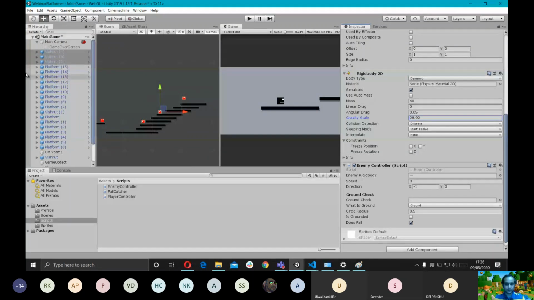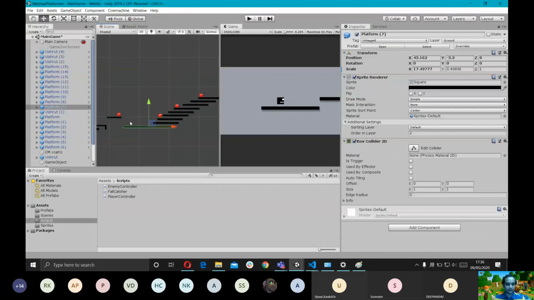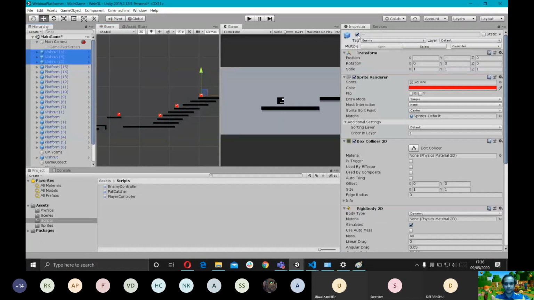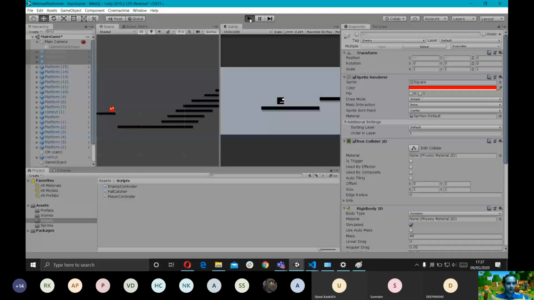Okay. But I don't want these. See, if these enemies just fall down as soon as the game starts, the player won't ever see them, right? So we want these enemies to spawn and fall down when the player gets, let's say, somewhere around here. Okay, so I'm gonna disable these game objects for now. I'm gonna add a collider here.